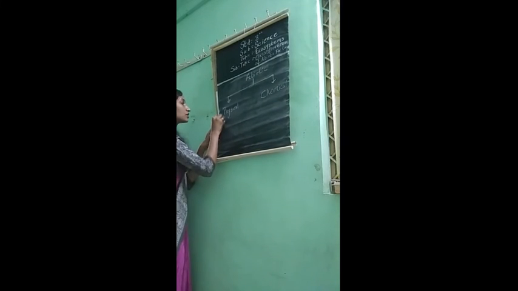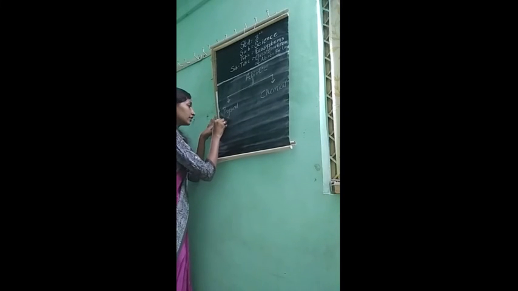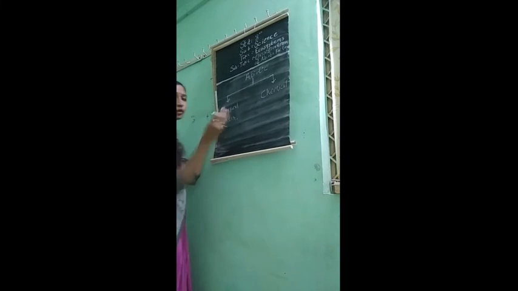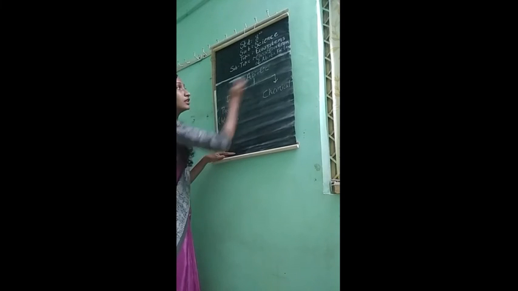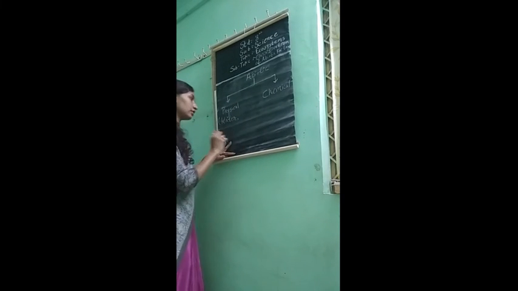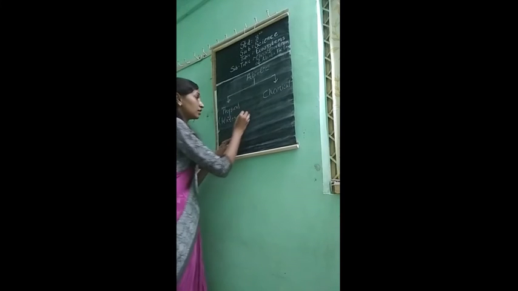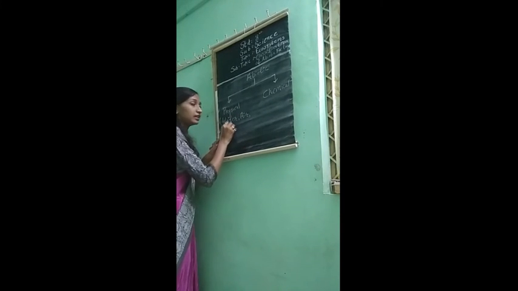The examples of these physical factors are water, as we have seen now in the bottle. Water is an example of physical factor which is included among the abiotic factors. Okay, then air, which is present all around us. Then soil, as we have seen in the pot now.